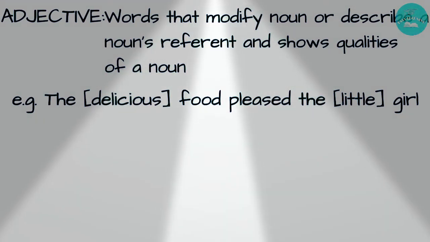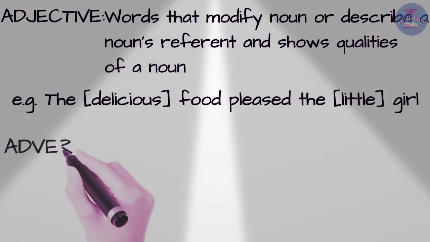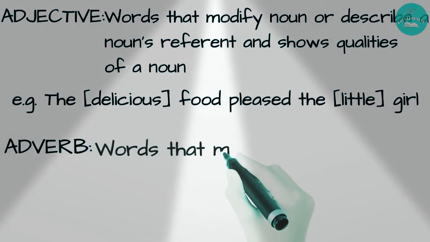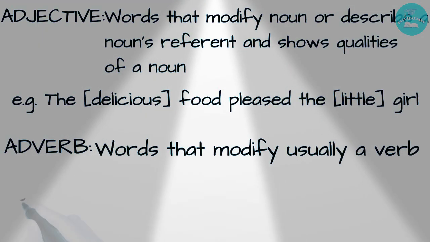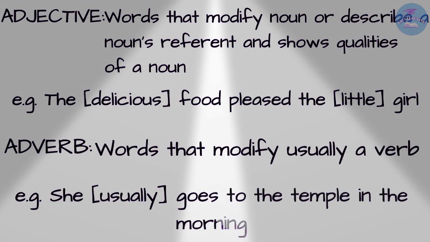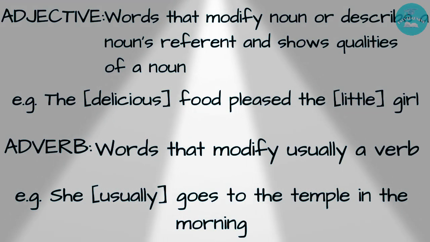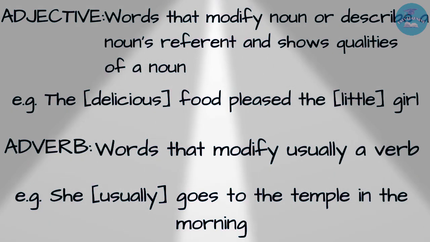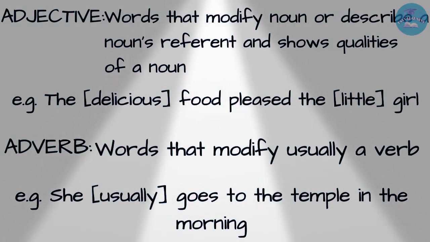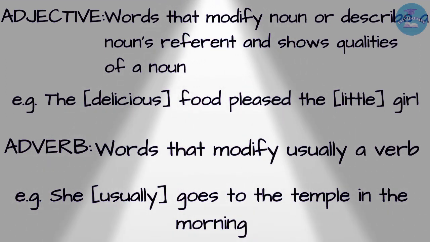Then let's come to our next part of speech, which is adverb. Adverbs are those words that usually modify a verb. For example, she usually goes to the temple in the morning. Here usually is modifying the verb goes. So usually is the adverb here, which modifies the verb goes.